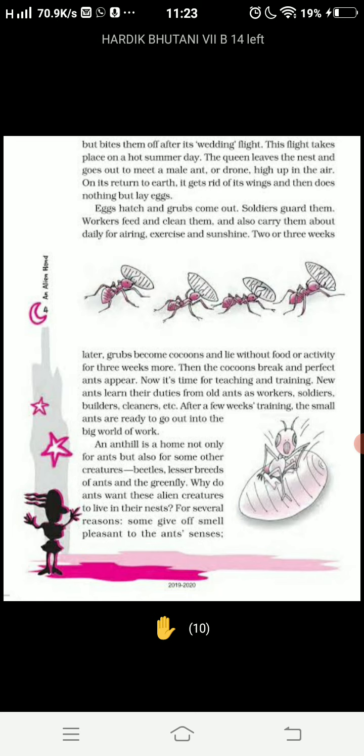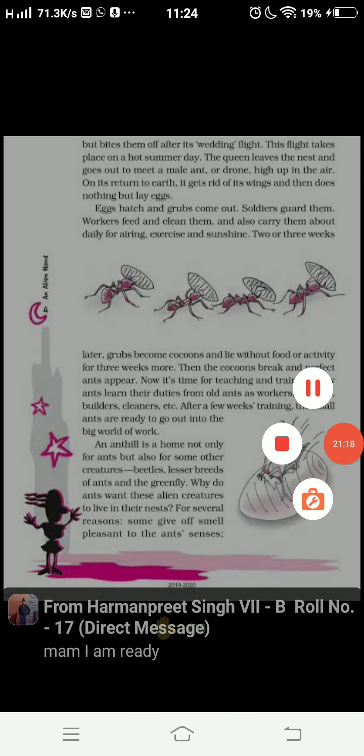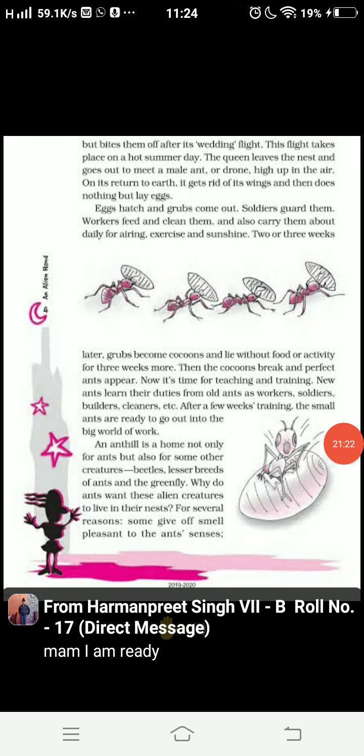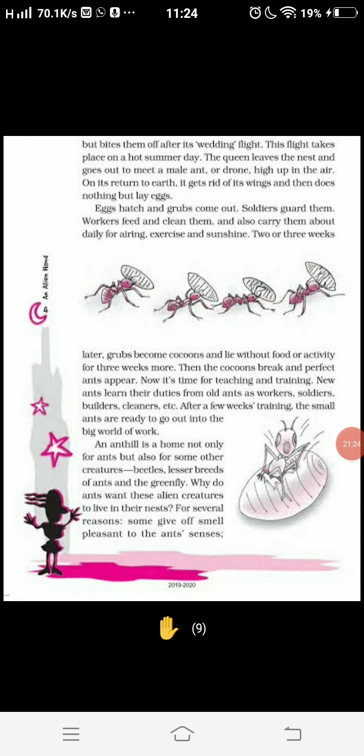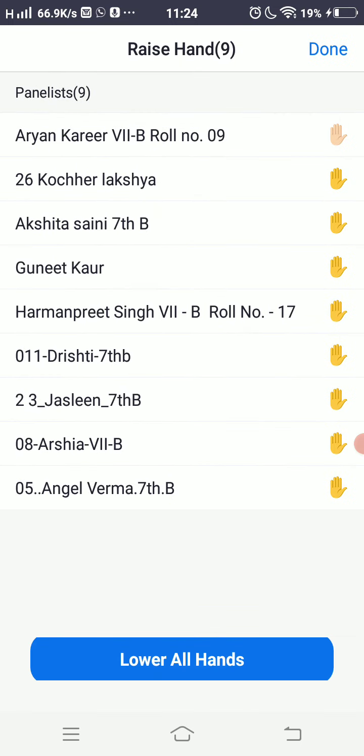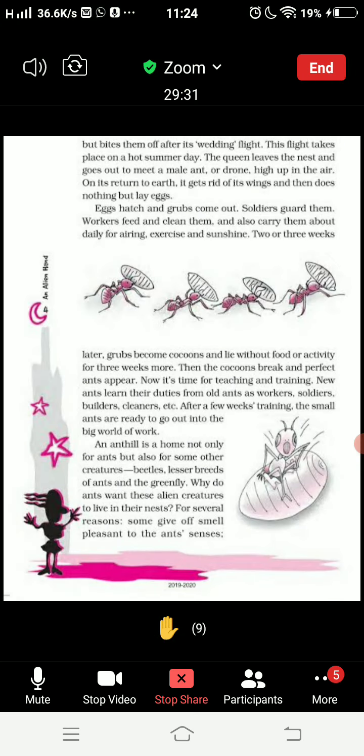It is given right in front of you. Go through this page again very carefully and start finding the content, and with this content frame this answer in your own words. Again I am putting emphasis on this thing. Don't copy the ideas. You can take the ideas, you can take hints, but formation of the sentences you do on your own. So I am going to ask Akshita Saini. Okay, Akshita, you tell me this answer.